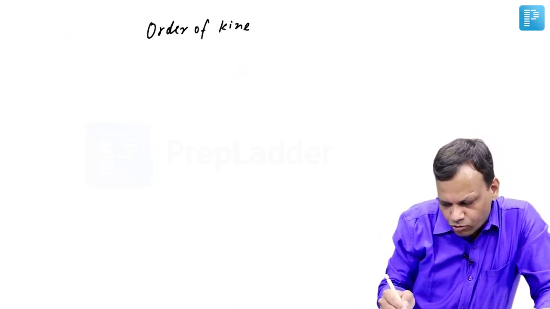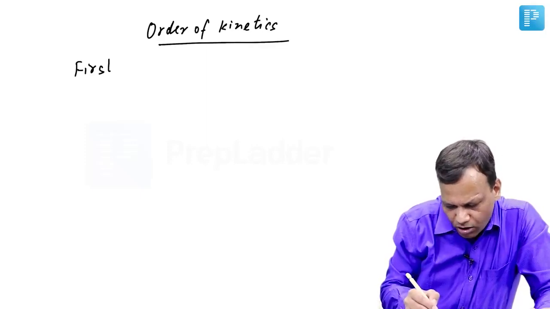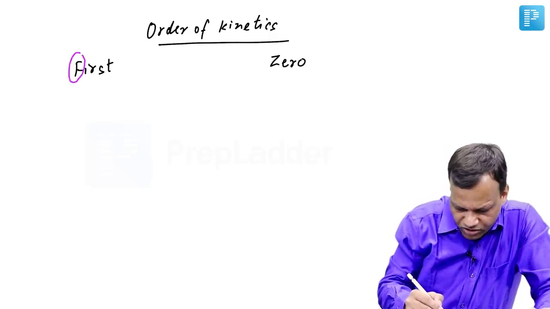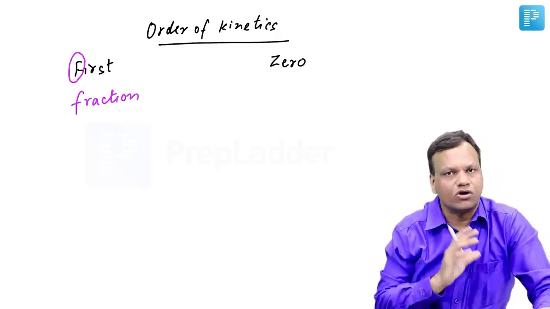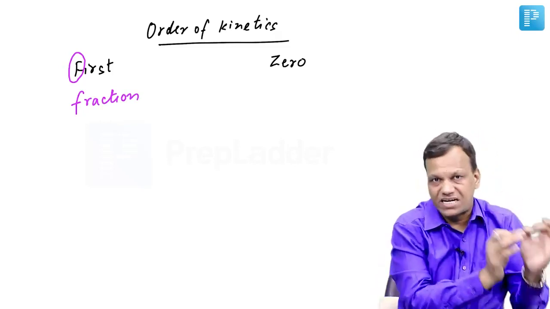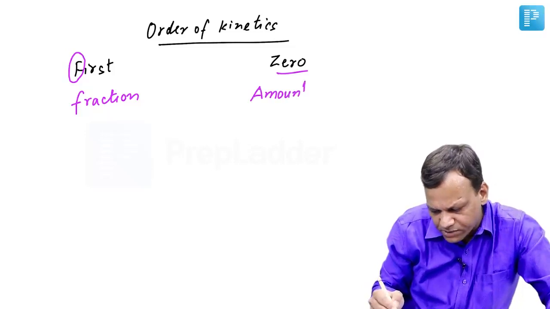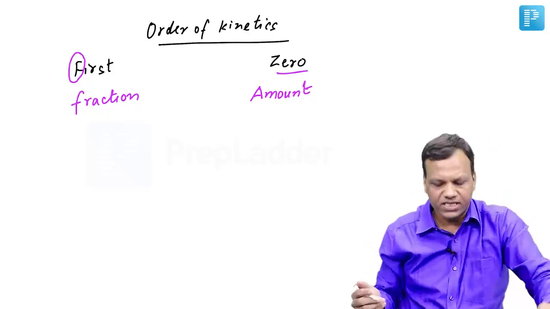Now based on all these parameters, we have order of kinetics. The drugs follow two types of kinetics, first order and zero order kinetics. So you can remember everything from the first letter of first order kinetics. In first order kinetics, fraction of a drug excreted is constant. That means in unit time, same percentage will be excreted. Whereas in zero order, the amount is fixed. In unit time, same amount will be excreted. So that will create the differences between these two.